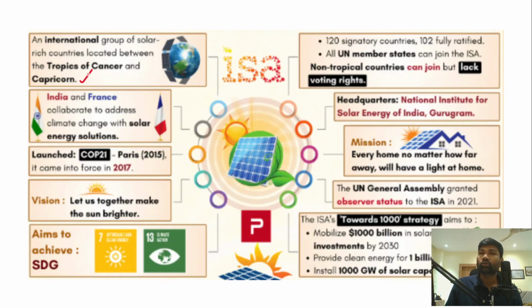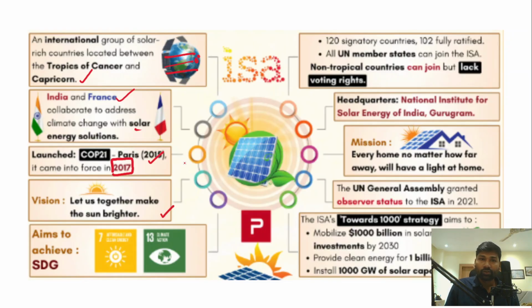It is a group of solar energy rich countries which are located between the Tropic of Cancer and the Tropic of Capricorn. Right. As we have already discussed, India and France collaborate together to address climate change and other solar energy solutions. It was launched in the year 2015 and came into force in the year 2017. What is the vision? The vision is, let us join together to make the sun brighter.